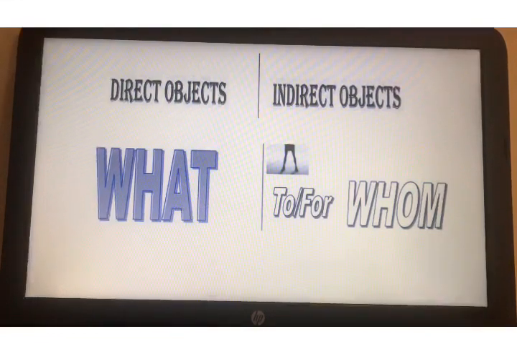One more important thing, indirect objects are living beings and direct objects are non-living things. So you are going to ask the question what, the answer to what is the direct object and it is a non-living thing. Then you are going to ask to whom or for whom. The answer to whom or for whom is the indirect object and it is a living thing.